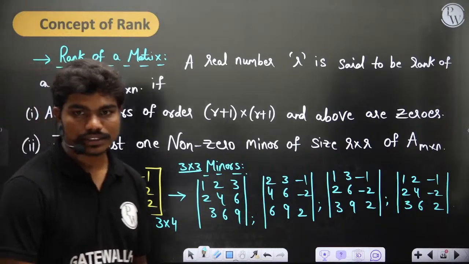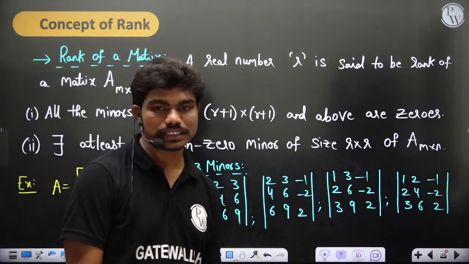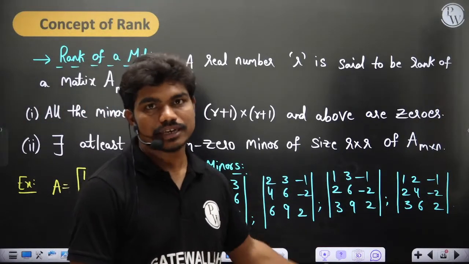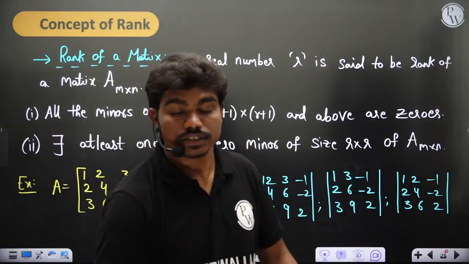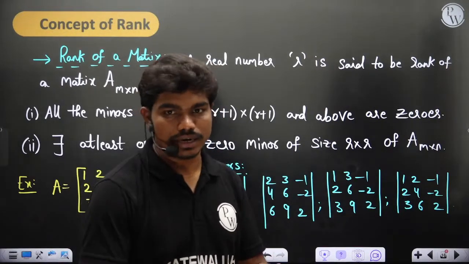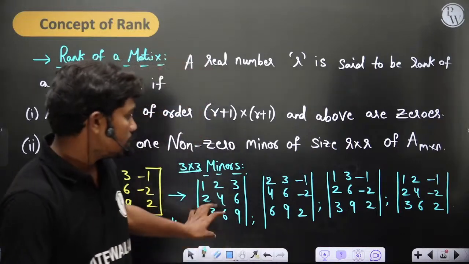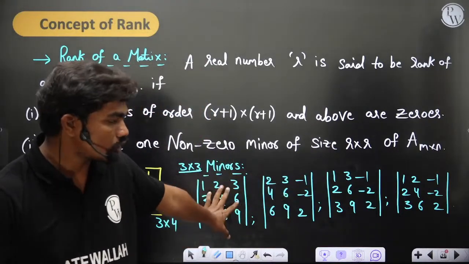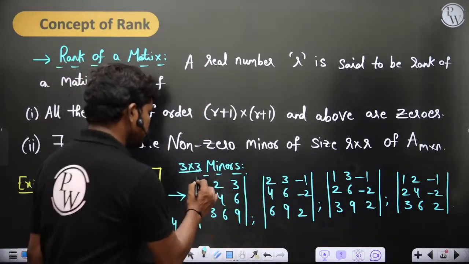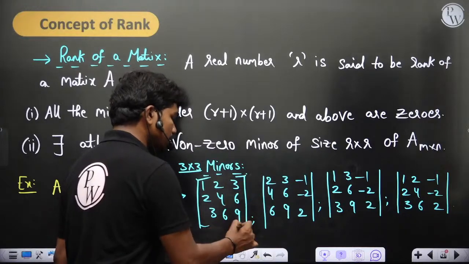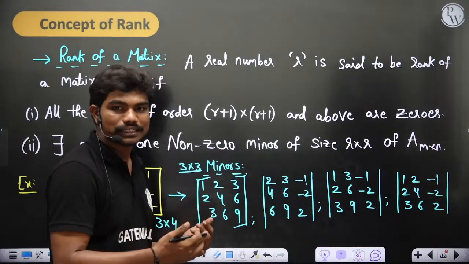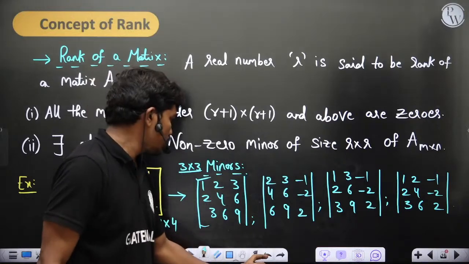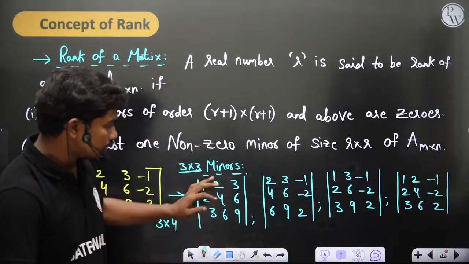Can we call a minor a submatrix or a subset of the matrix? The determinant of the submatrix is actually called the minor. These are determinants, they are not submatrices directly. A submatrix is different from a determinant. That's why the determinant of a submatrix is a minor. Now, this is the determinant, of course.